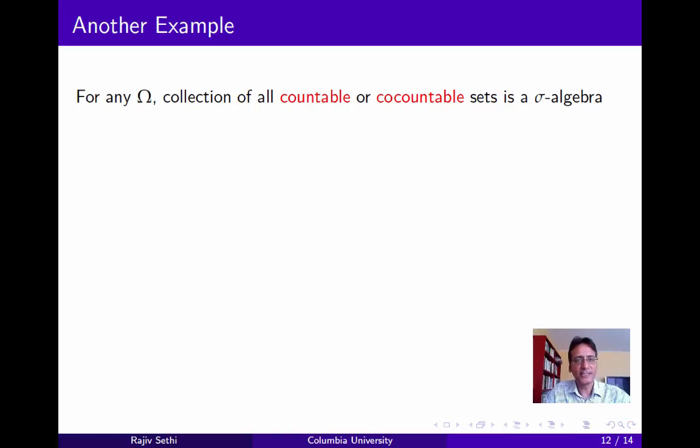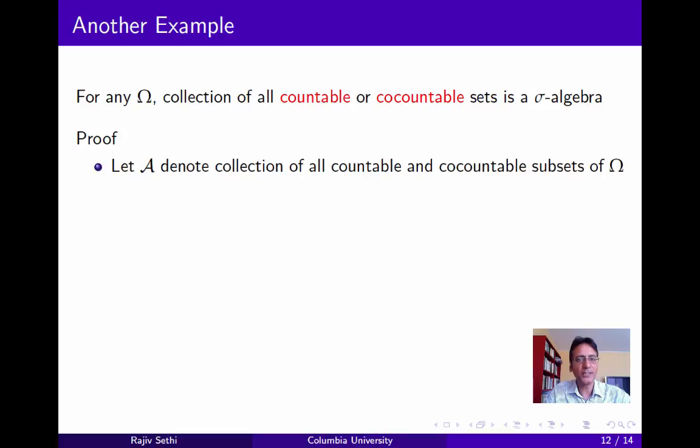Now let's take another example. For any omega, the collection of all countable or co-countable sets is a sigma algebra. Now by co-countable, we mean sets whose complement is countable. And by countable, in this segment, I'm going to include sets that are finite. So we'll use the word countable to mean countable or finite. Now let A denote the collection of all countable and co-countable subsets of omega. We want to show that this is a sigma algebra.